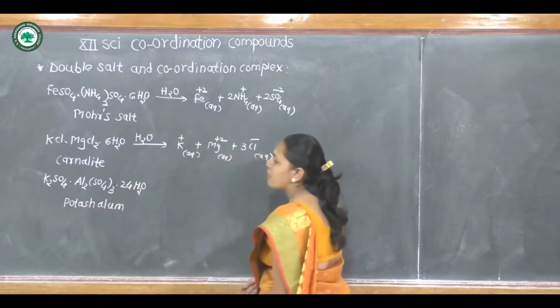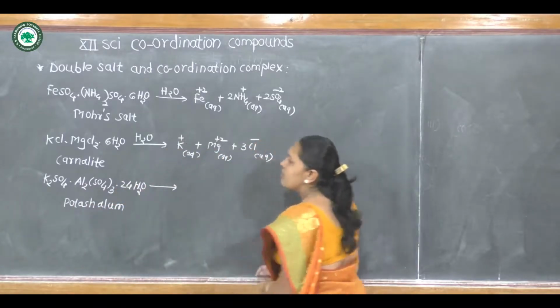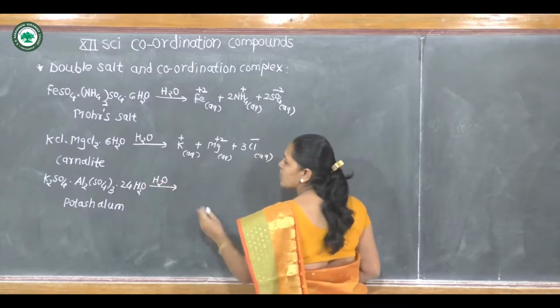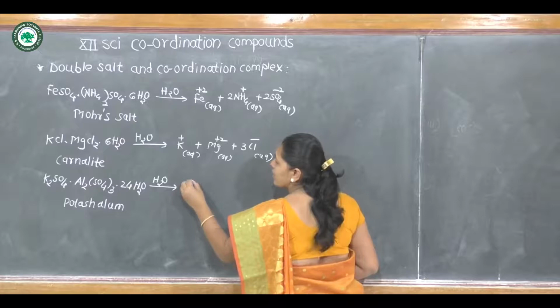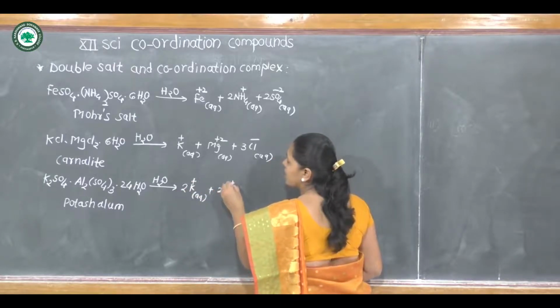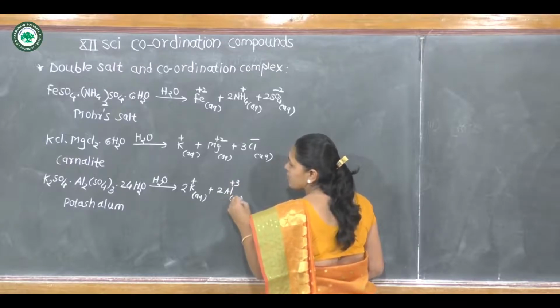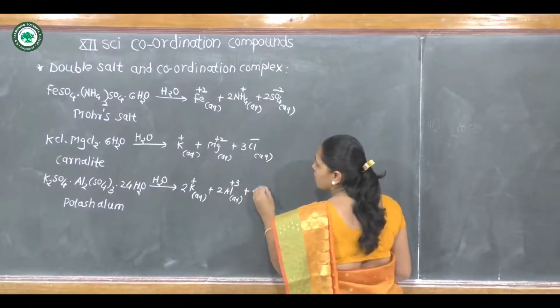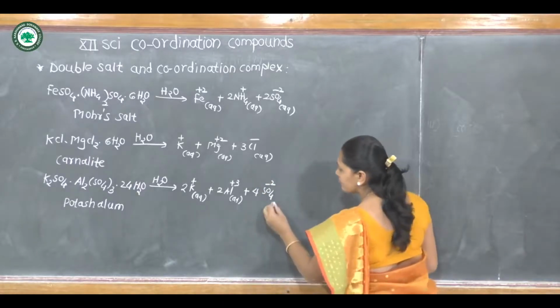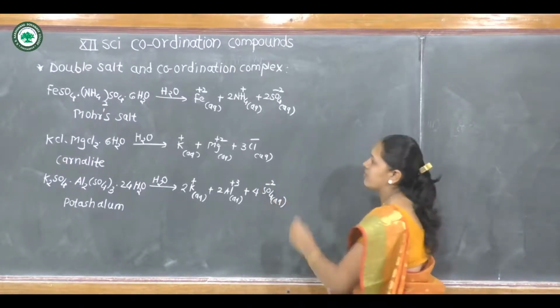It is also an example of a double salt, which also completely dissociates in aqueous solution into its ions: 2K plus, 2Al plus 3, plus 4SO4 minus 2, that is sulfate ion, aqueous.